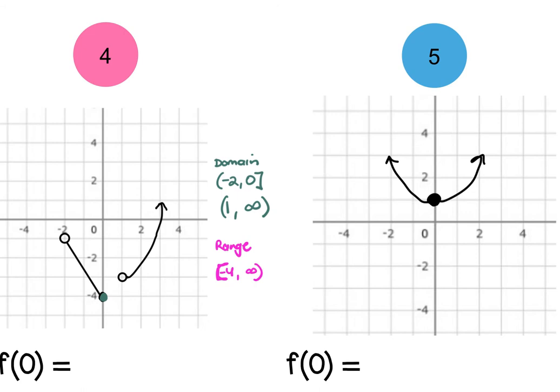Yep. So look at your graph. Although there are two separate sections of it, if you look vertically, from the lowest y, which is negative 4, all the way up to positive infinity, there is a y value there for each. There's a point on your graph for each y value. So even though there's a break, the break is in the x and not the y.